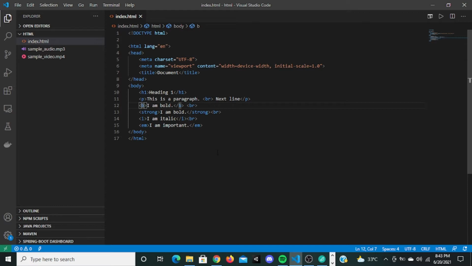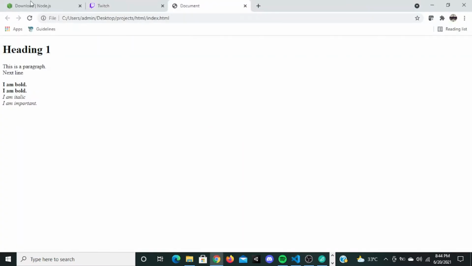Okay, so the next one is the small tag. So we're gonna go with the small tag. This will actually reduce the font of the text. You know, this is actually something, a note which you want to display in a small text or something like that. Just a note which people display. Okay, note: we use cookies. Like that. So here I'm gonna put we use cookies. Okay, so this is gonna be displayed in small font.